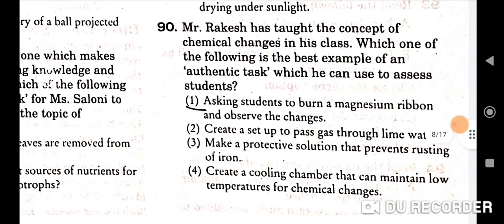Next question is, Mr. Rakesh has taught the concept of chemical changes in his class. Which one of the following is the best example of an authentic task which he can use to assess students? Correct option is asking students to burn a magnesium ribbon and observe the changes. First is the correct option here.